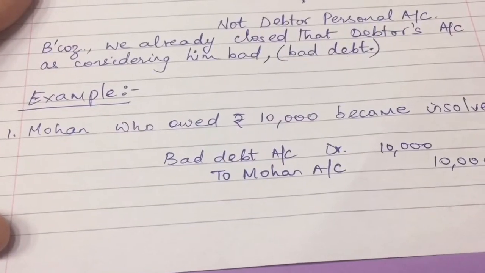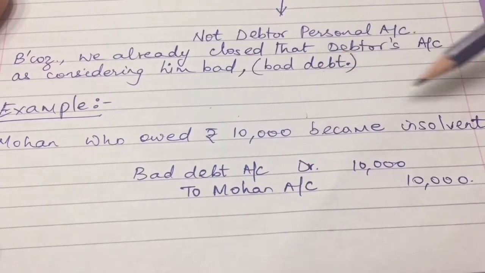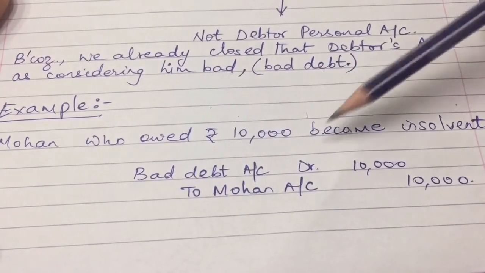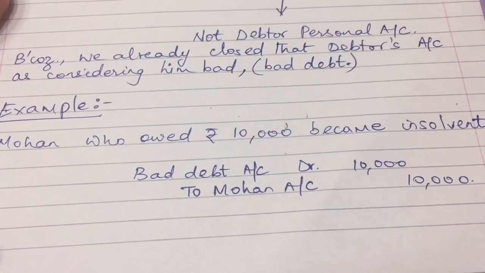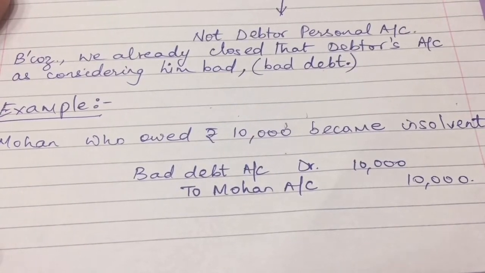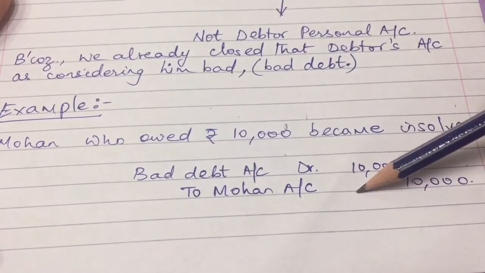So I take an example. Mohan, who owed rupees 10,000, became insolvent. So bad debt account 10,000 in full, because he went insolvent. So it's a loss for us. From where did we get this loss? From Mohan. Mohan was a debtor.